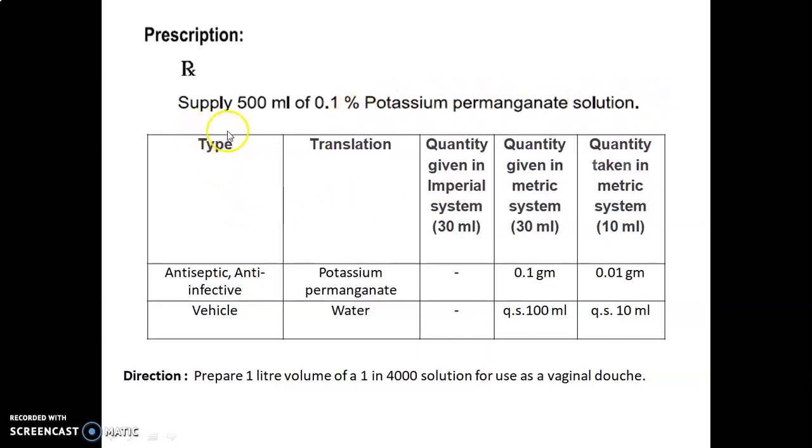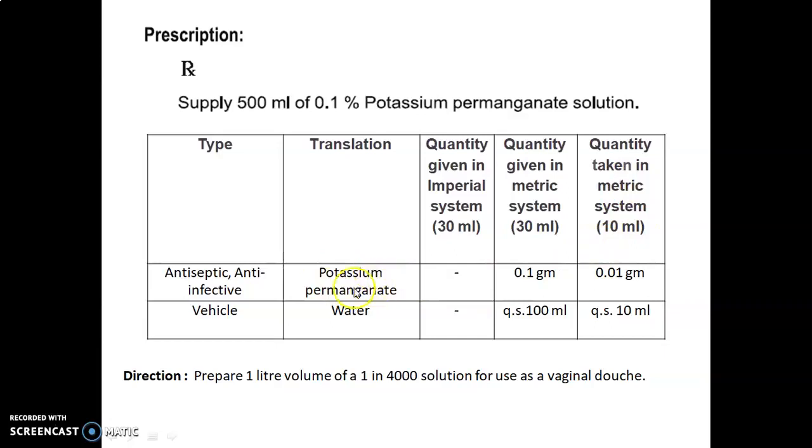So let's discuss the formulation table. Type, that is the use of the ingredient. Translation means the name of the ingredient. Then the quantity given in the imperial system for preparing 30 ml, the quantity given in the metric system for 30 ml, and the quantity taken in the metric system for preparing the actual 10 ml.